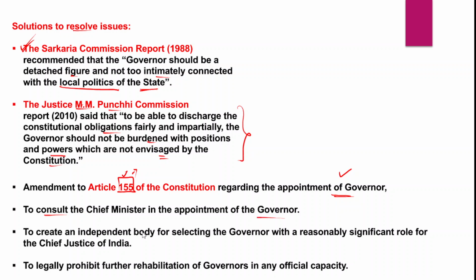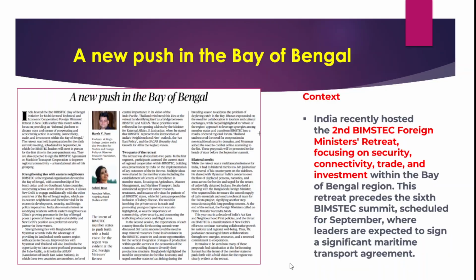Third, there is a need for the creation of an independent body for selecting governors, right? So there should be a panel or a body, and that particular body would select the governors, with a reasonably significant role for the Chief Justice of India. Apart from that, there is a need to legally prohibit further rehabilitation of governors in any official capacity once they resign from the post of governor, right? So post-retirement benefits should also be curbed for these governors.